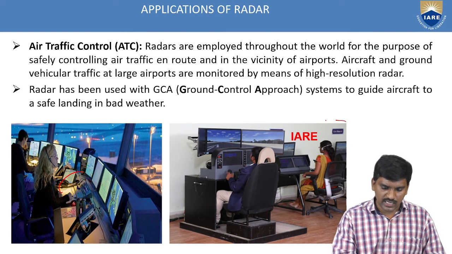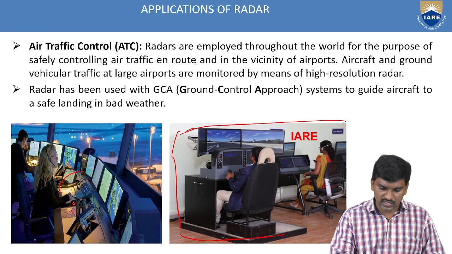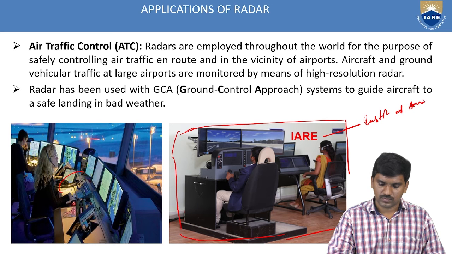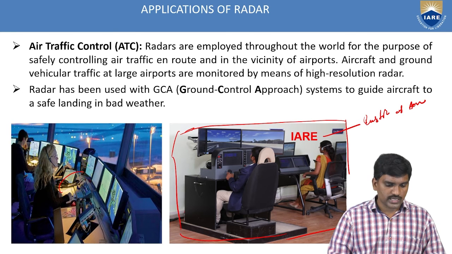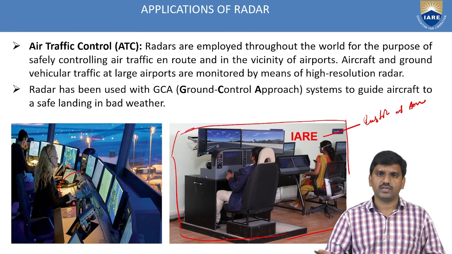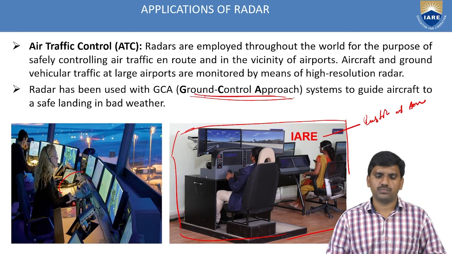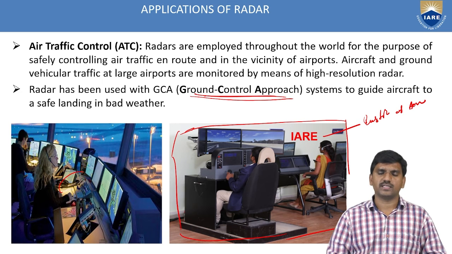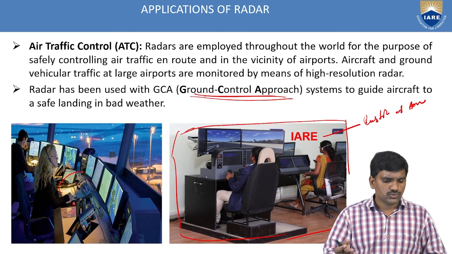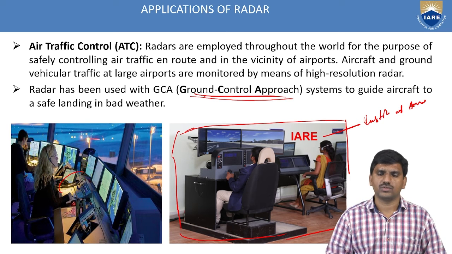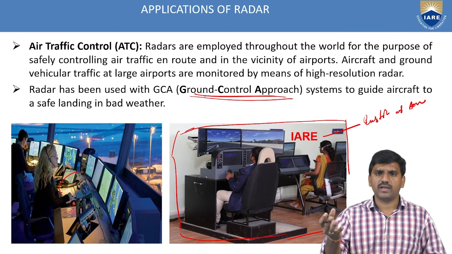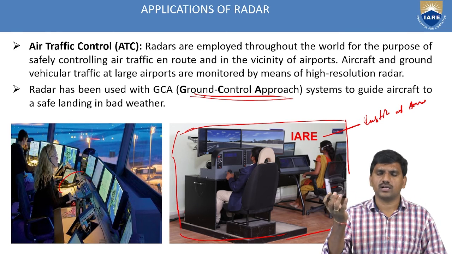So this is the diagram, a real-time figure in our college, Institute of Aeronautical Engineering. The diagram shows the IARE air control room. Next, radar has been used with one technology here, the ground control approach system, to guide aircraft to a safe landing in bad weather. So this is the first application of radar, air traffic control. Simply remember that by sitting in a control room, we can control the aircraft.